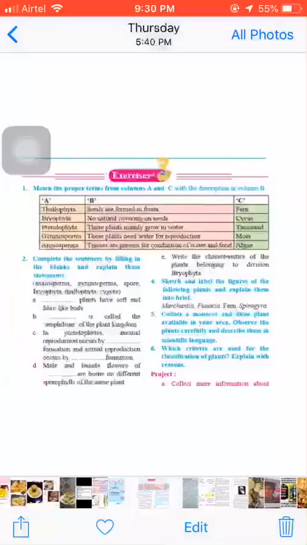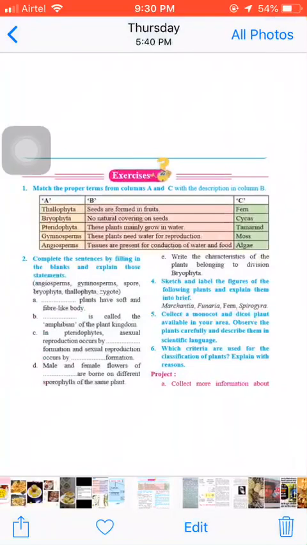In this video, we will discuss the textual exercise given on page number 80. First, match the proper terms from column A and C with the description in column B. There are 3 columns as given, A, B, C, and all 3 columns should be matched properly.